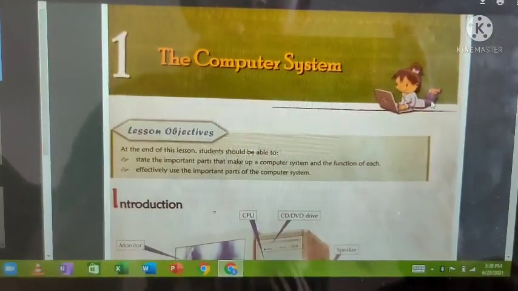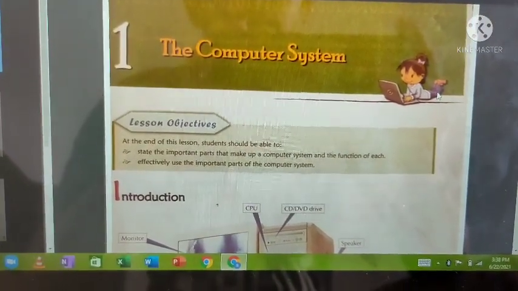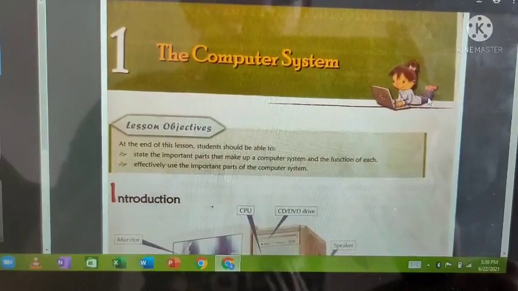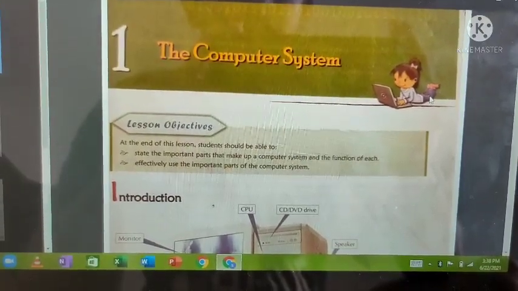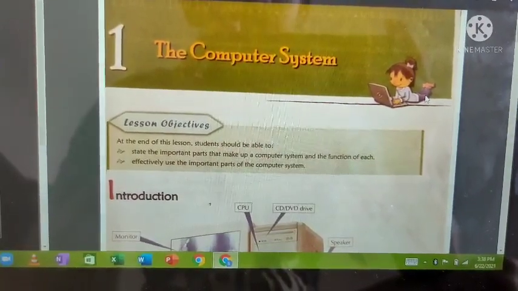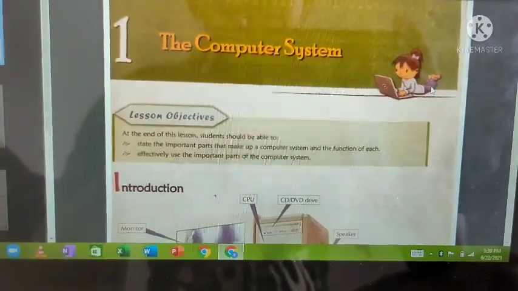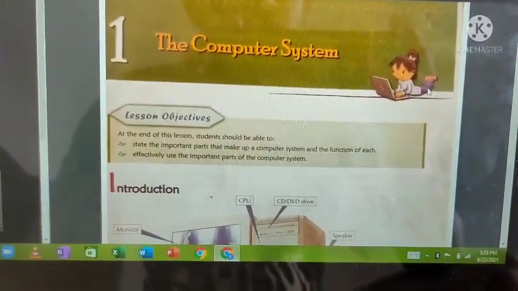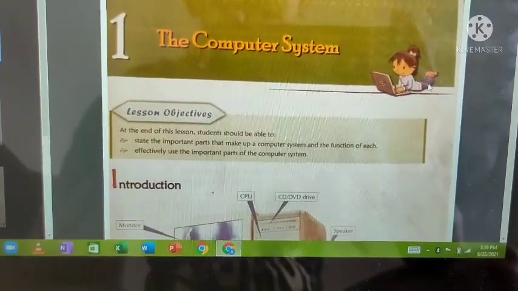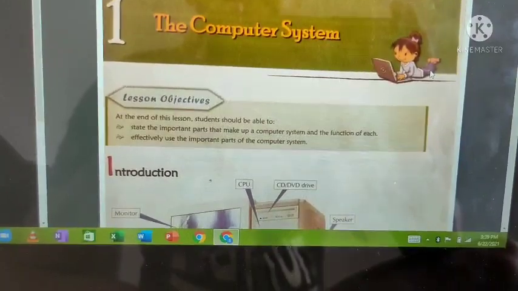Everyone take your book, open chapter number 1. Students, this is your first chapter, the computer system. If you have your computer book, just take it and follow what I teach. If you don't have your computer book, no issues, just follow this video, that is much more than enough. Beyond that, I will send this PDF to your WhatsApp group also, just download that also. If possible, follow the PDF file after completing this class.